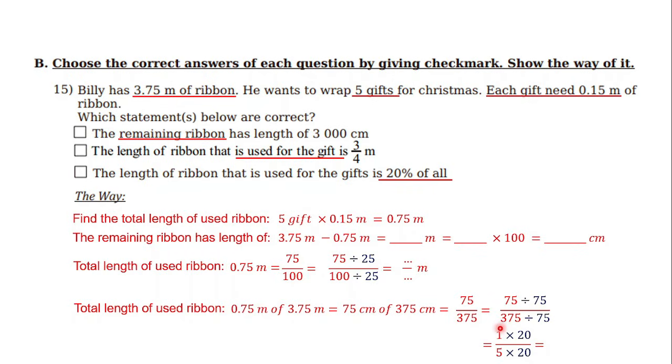And after you find this fraction, 1 out of 5, set the denominator 5 to 100. So the question is, how to make 5 become 100? Yep, by multiplying it by 20. Why? Because 5 times 20 means 100. But to make it fair, the numerator must be multiplied by 20 also. So it will be blah blah blah out of 100, and we can say that is blah blah blah percent.